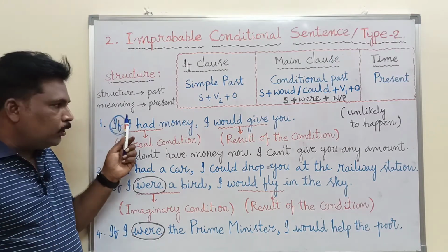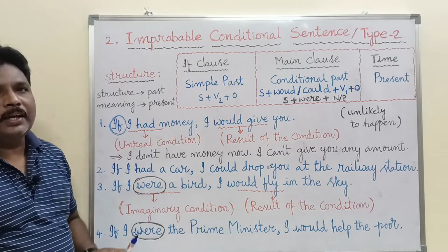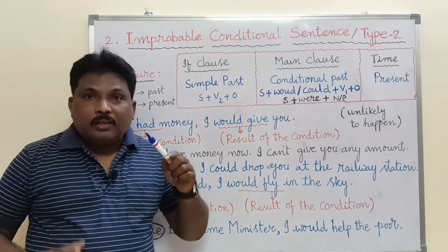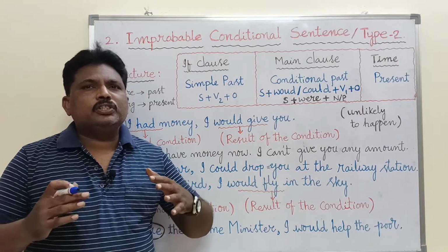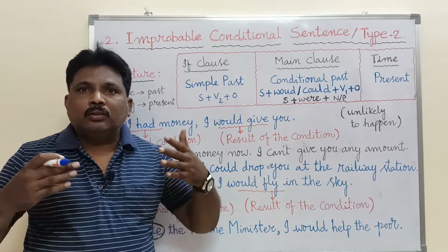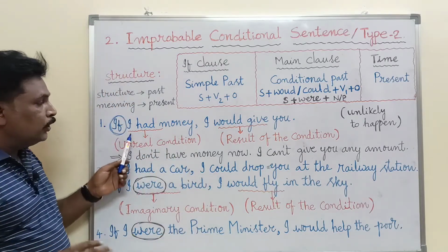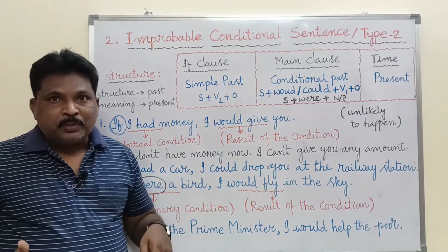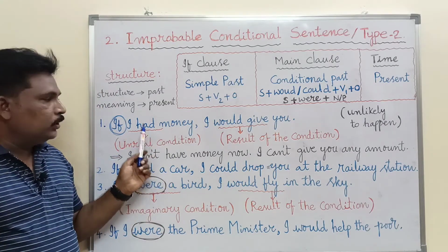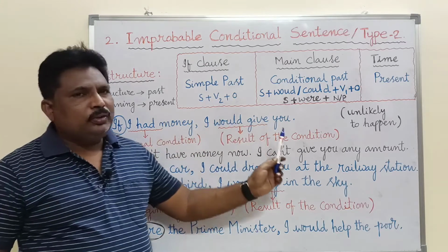So in this subordinate clause, a condition is there. This condition is called an unreal condition. An unreal condition means something almost not possible to happen. What is that? If I had money. So here the tense is past because of had. I would give you.